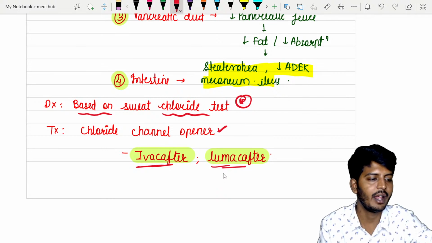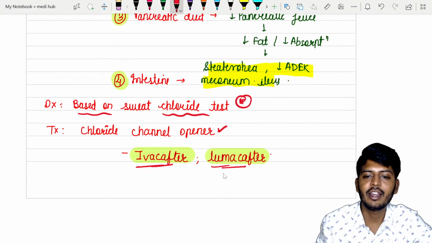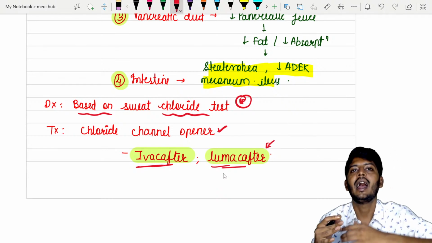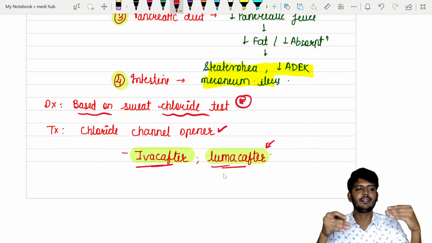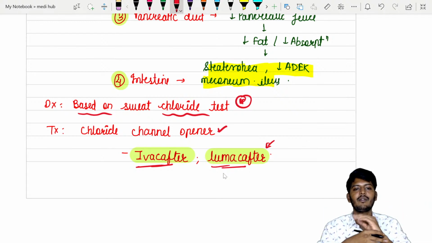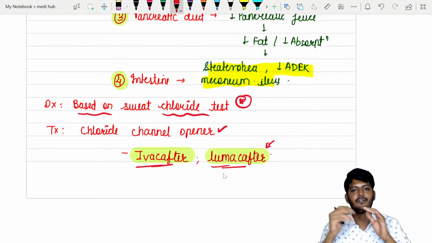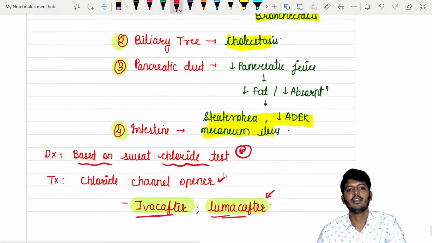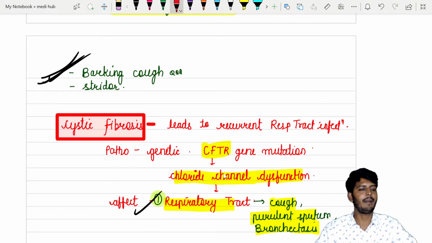Ivacaftor and lumacaftor. These are the drugs which are used in cystic fibrosis, and these are the newer drugs. And cystic fibrosis earlier time में इंडिया में बहुत कम होता था, बहुत रेयर होता था. Nowadays slightly it is becoming, मतलब, slightly the cases are being seen. So that is why we must be aware that cystic fibrosis is a genetic disorder which occurs as a result of what? CFTR gene mutation. So this is the story of your respiratory system and pediatrics का एक quick and rapid revision.